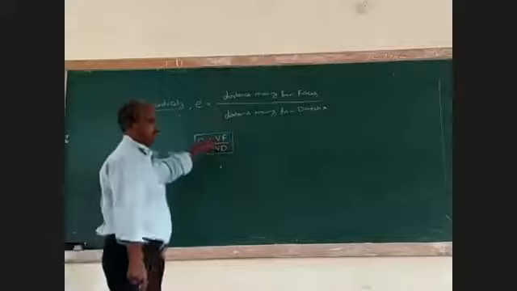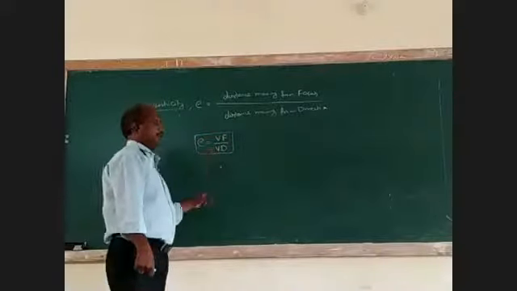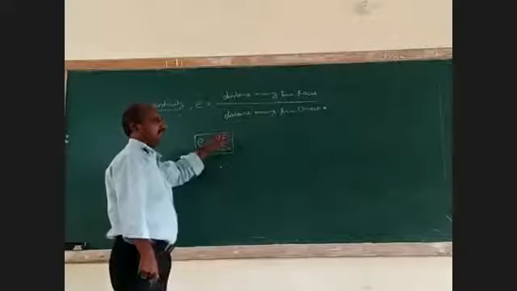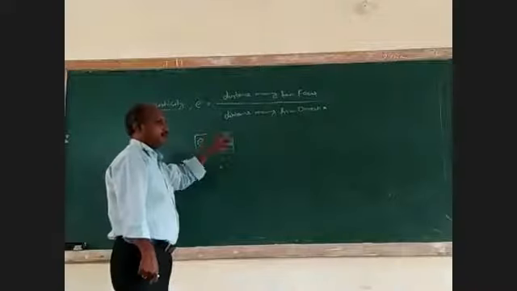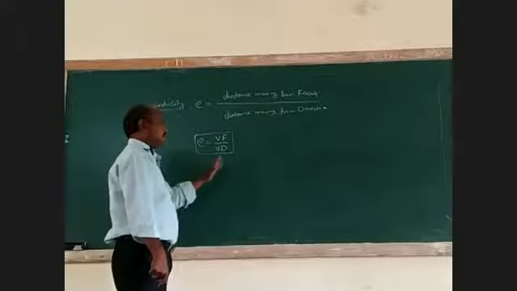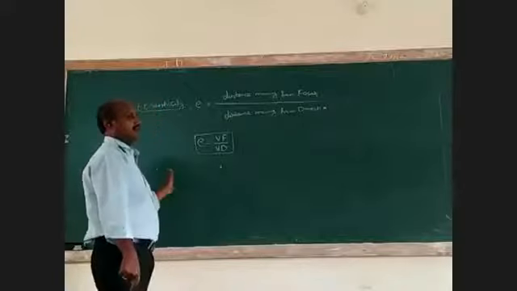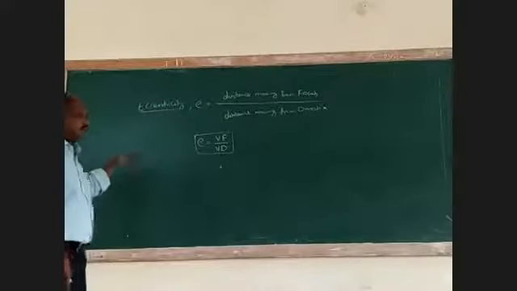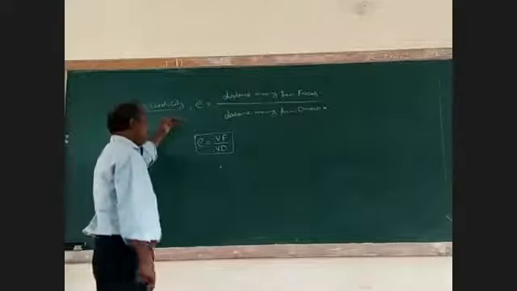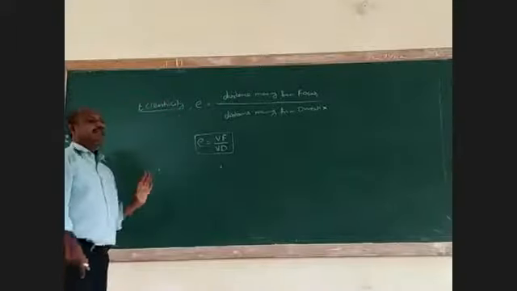Here V is called the vertex, that is the edge of the curve. F is the focus, that is the center of the curve, or the point through which the curve can be obtained. The directrix is the end or reference line. From this concept we have to obtain the curves.